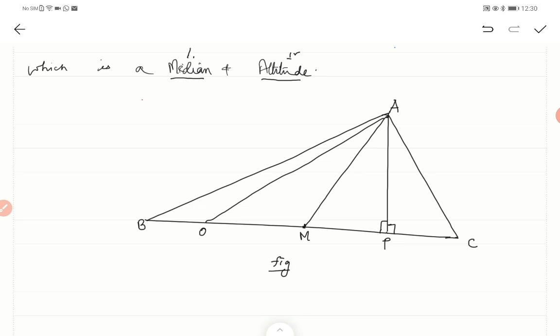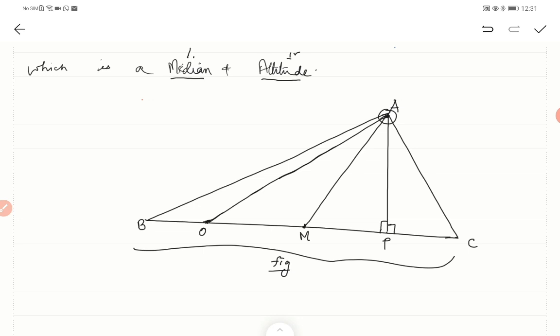Now tell me, what is AO? Is it an altitude or a median? See, this line AO is neither perpendicular to the opposite side of A, which is BC, isn't it? Nor does it cut at the midpoint of this side BC. So AO is neither a median nor an altitude.